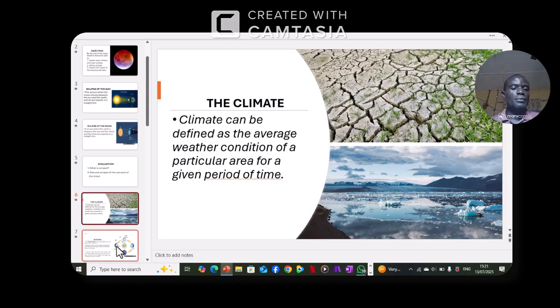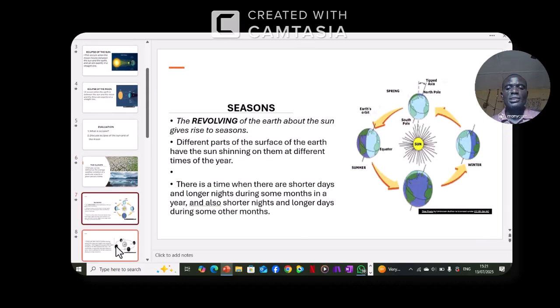Now, we also talked about the seasons. What brought about seasons? The revolution of the earth about the sun gives rise to seasons. Different parts of the surface of the earth have the sun shining on them at different times of the year, and that is what brought about seasons.